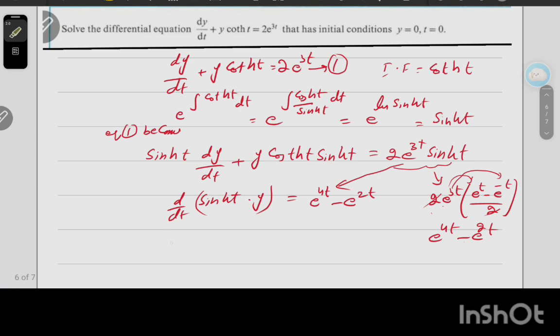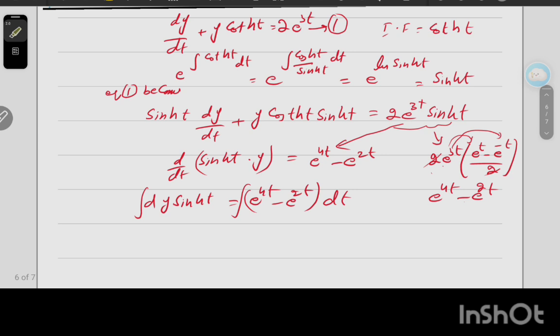Now I have to use its integration, d over dt of y sinh t equals e power 4t minus e power 2t, integrate both sides. Here we get y sinh t equals e power 4t divided by 4 minus e power 2t divided by 2 plus c.